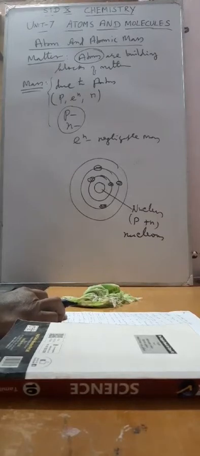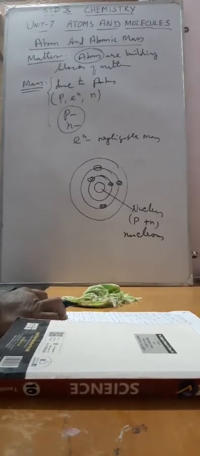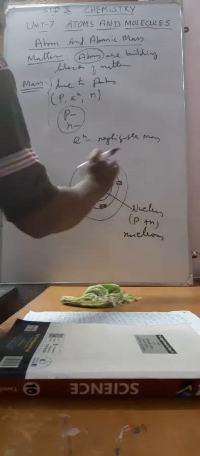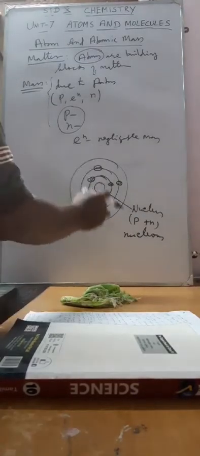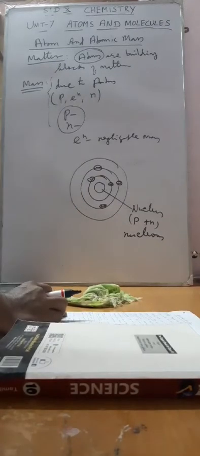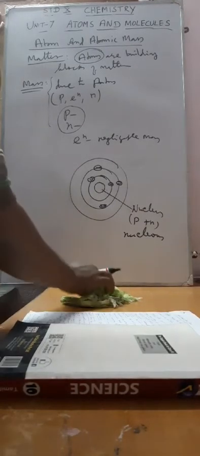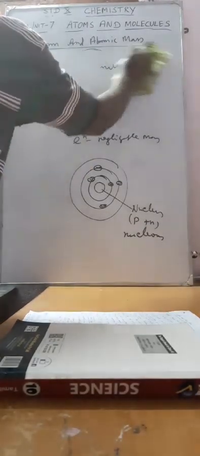And modern atomic theory says the atom is no longer indivisible because of the presence of these subatomic particles: proton, electron and neutron. The electron's mass is negligible. So we consider the massive part to be the nucleus, which mainly has protons and neutrons. From this we can write what is called the mass number.